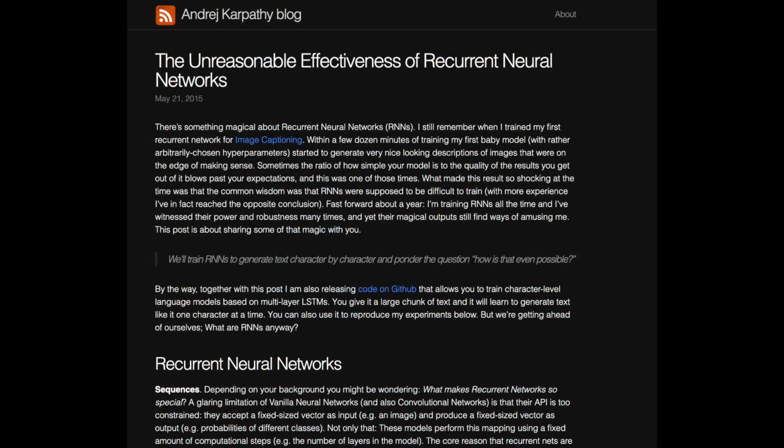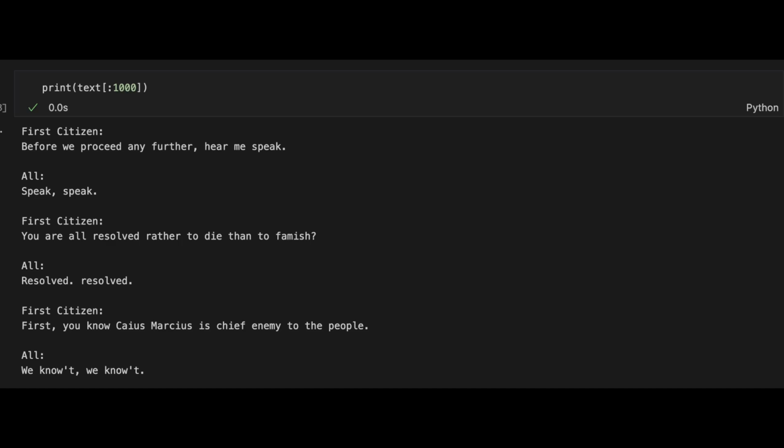Alright, let's jump into an example to see a bit what's going on. So the example I chose is a portion of Shakespeare's plays. Now why would I choose this? Well, actually it goes back to a blog post of Andrej Karpathy where he talked about the unreasonable effectiveness of RNNs. This blog post was pretty popular and therefore the dataset somehow became famous. So in this setup, our goal is going to be to compress the text into bits, that is a bunch of zeros and ones. One natural way to do this is to compress each character into 8 bits.